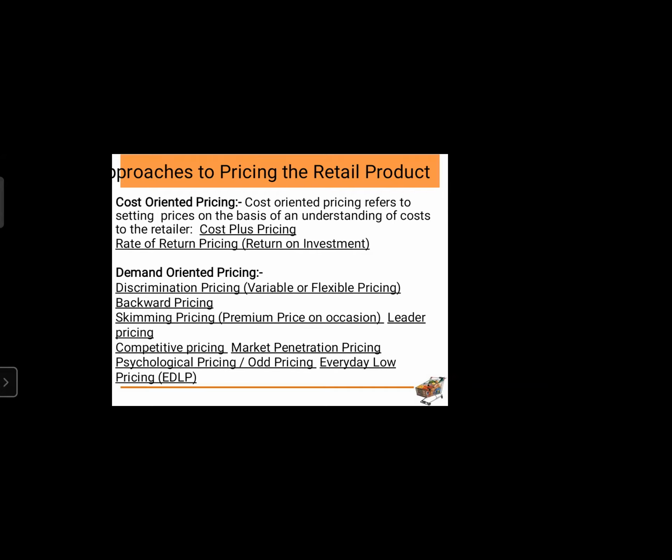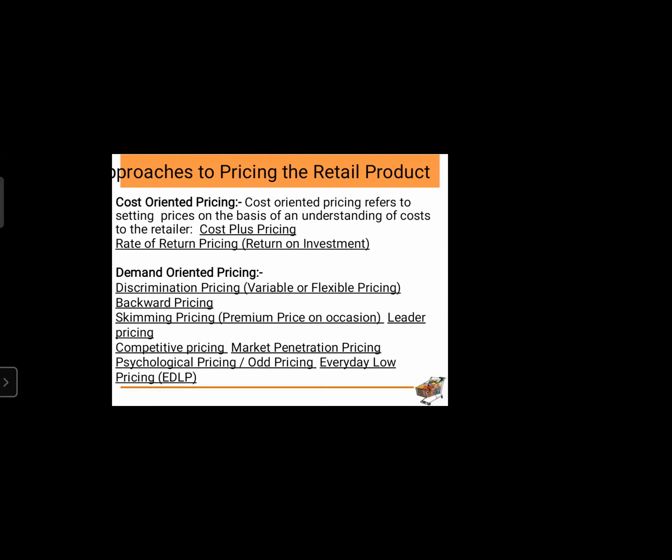This is what cost oriented pricing suggests to us. Higher the cost of manufacturing, more will be the price, because it is including the cost it came for manufacturing. Cost plus pricing or rate of return pricing, this is what is relevant with cost oriented pricing.